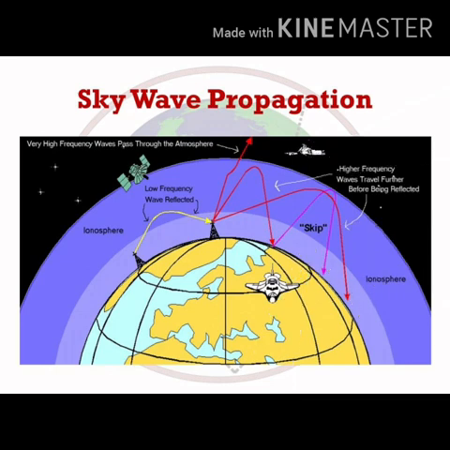We even have a solution for the waves having frequencies greater than 30 MHz. We have active reflectors or passive reflectors much above the surface of the earth. If the wave is transmitted from the transmitter, and it is only reflected back without any kind of retransmission, then that reflector is called a passive satellite. But if it is retransmitted back, then it becomes an active satellite.